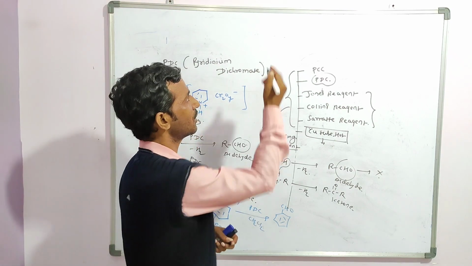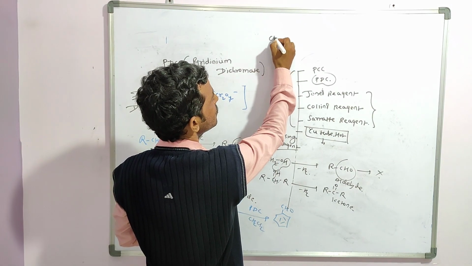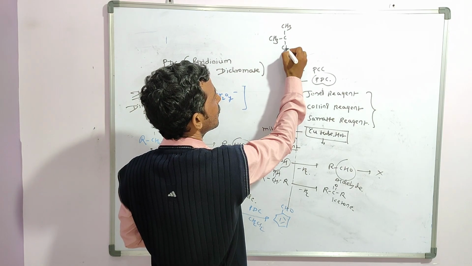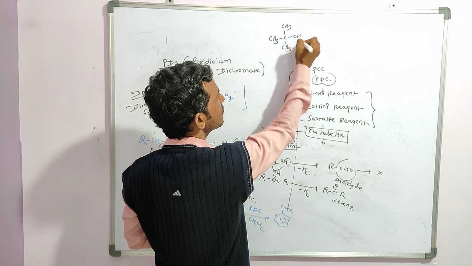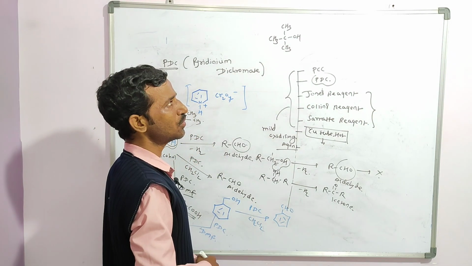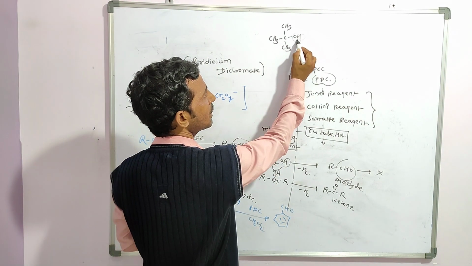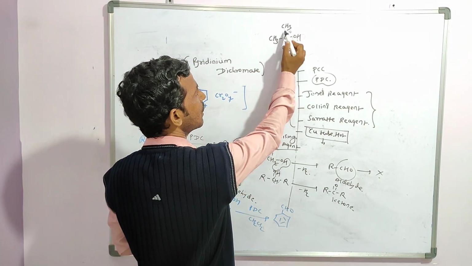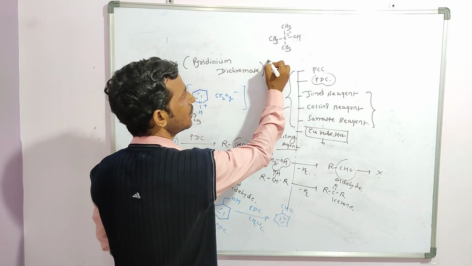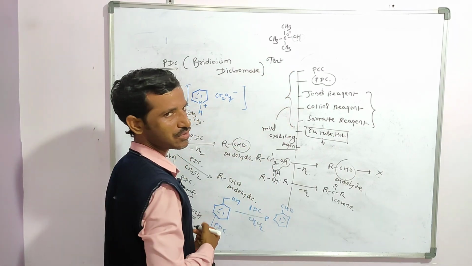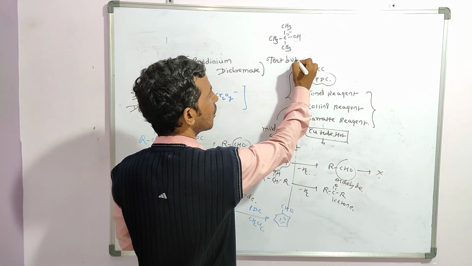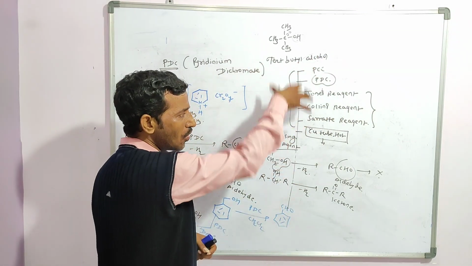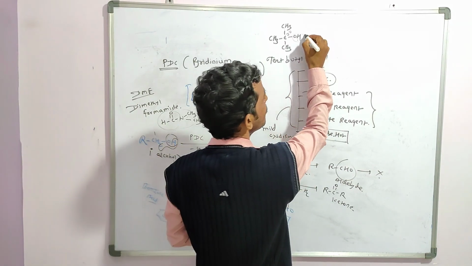For your understanding, I will take CH3, again CH3, again CH3, and OH. Now this is tertiary butyl alcohol. Why? The OH is attached to the carbon which is 3 degree in nature, attached with 1, 2, 3 carbons. So 3 degree, that is tertiary, we can write tert. 4 carbons are there, called butyl, and alcohol. Clear?